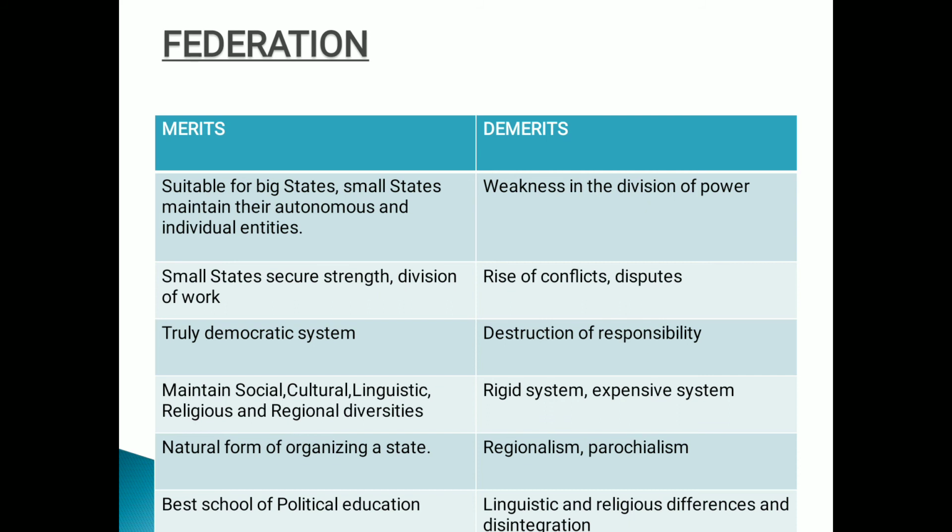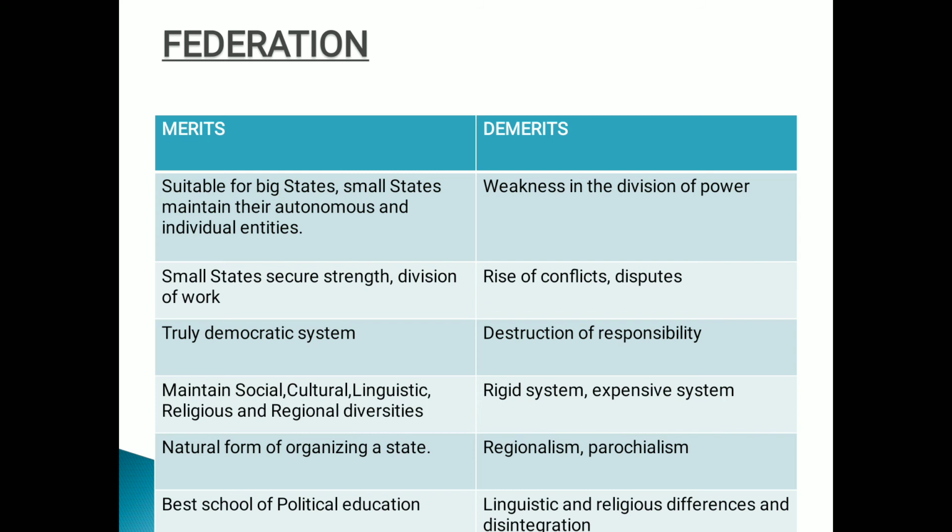The self-government at the regional or local level helps the diverse interests to get satisfied without in any way restraining the unity and integrity. Right? Here, states can very well manage their unity and integrity as well. All states having different cultures, different linguistic groups, different regional groups, right? But they do enjoy under the federation. This is the best merit. This is the best advantage we have.